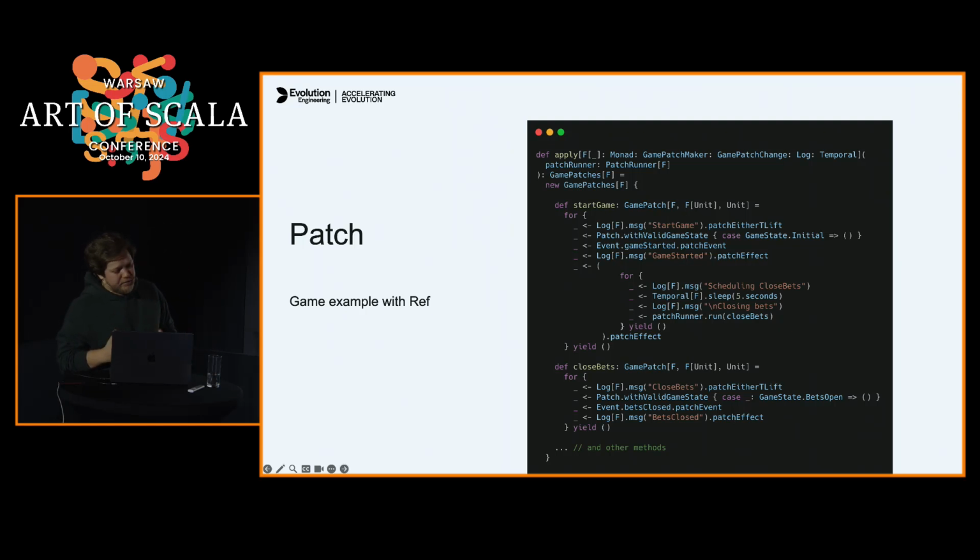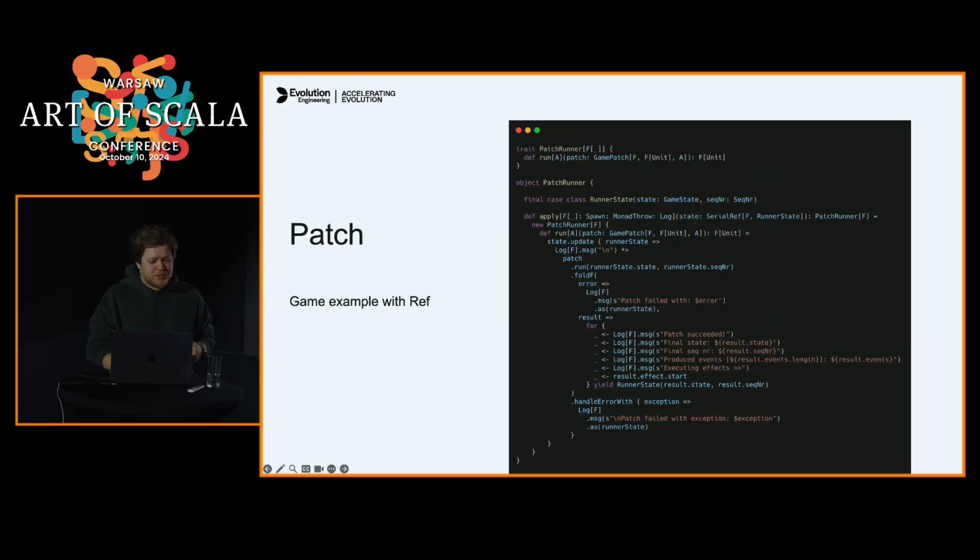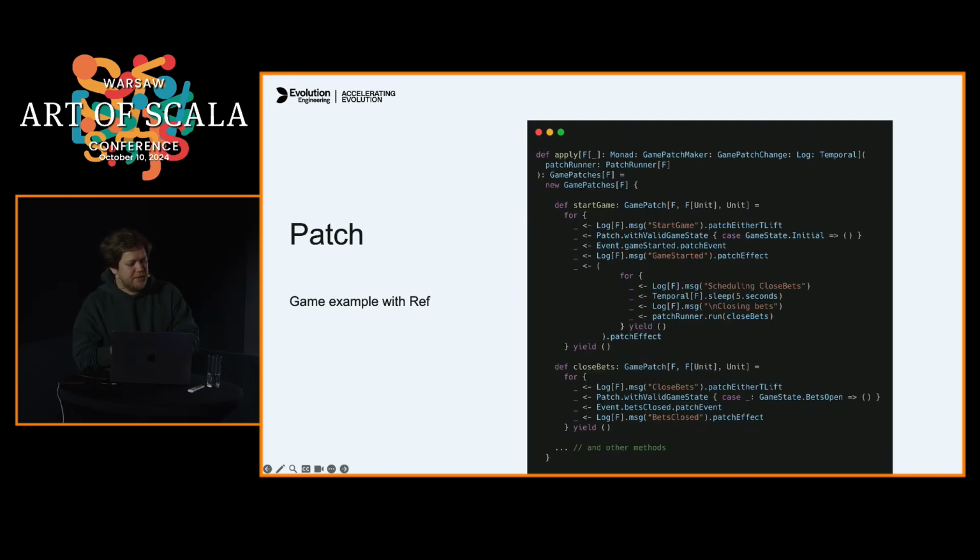It's a side effect, and we can run it. But let's take a step back, and you will notice that now our effects are executed in a separate fiber. We're forking this execution, because if we do this particular sleep, it will sleep the whole game, right? But we don't need this. We need to run this in the background.